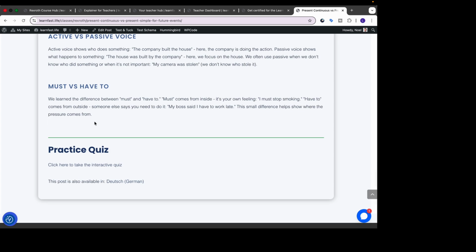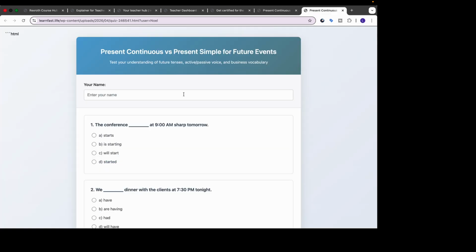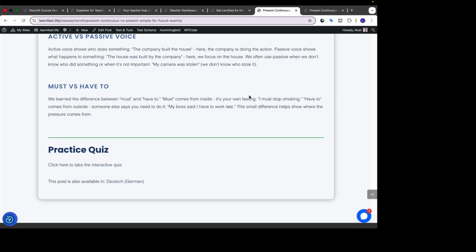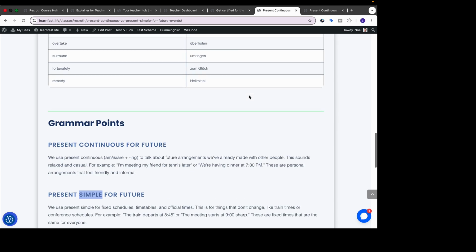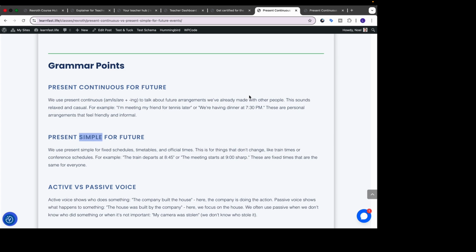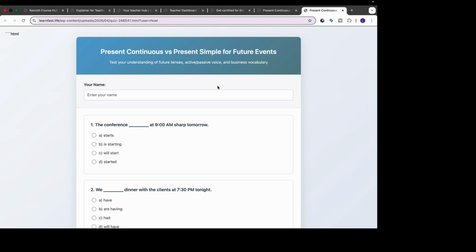Meanwhile, as we go down here, what I find very interesting is that the second thing that the system does is, from the transcript and from the summary, it combines that to make an interactive quiz. Now I'm going to open that over here in a new window, and you can see that this quiz is absolutely 100% based, and also the homework that we have in this article is 100% based exactly on the lesson that you just gave. And this quiz is 100% based on the lesson you just gave as well.